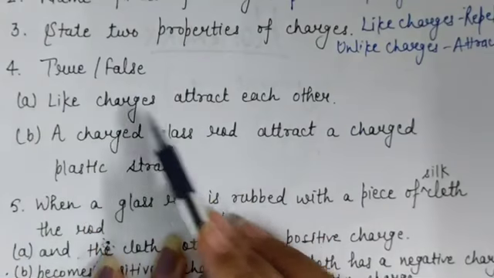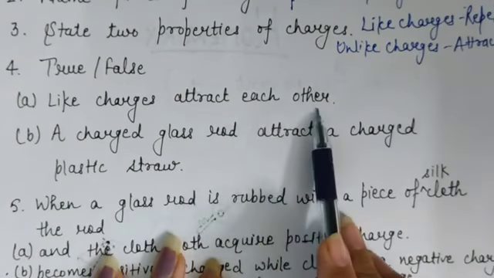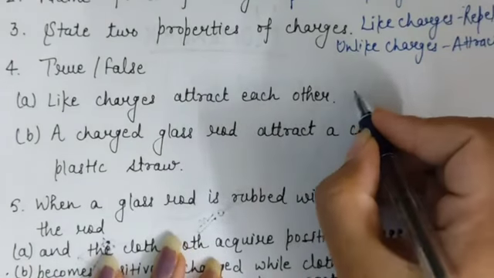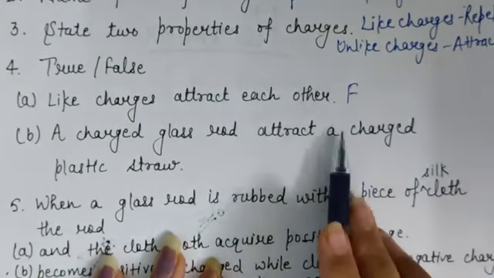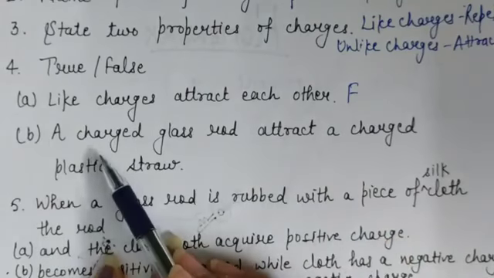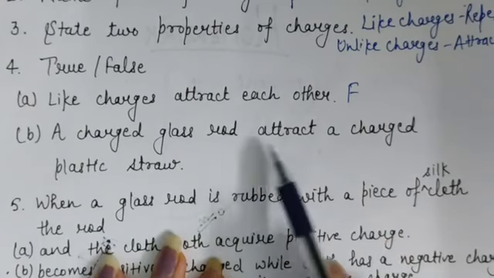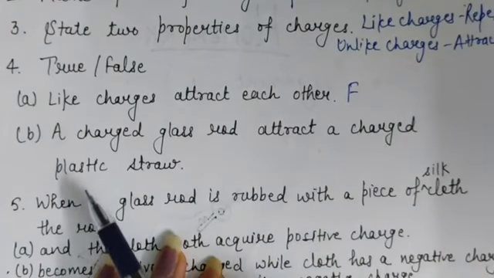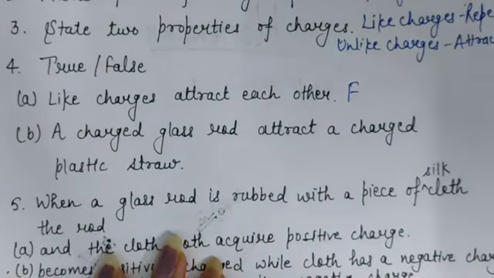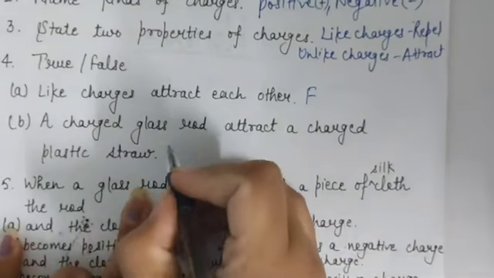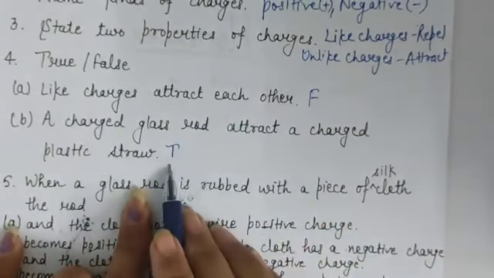A part, like charges attract each other. No, this statement is false because like charges repel each other. So write false here. B part, a charged glass rod attracts a charged plastic straw. This statement is true. So write true here.